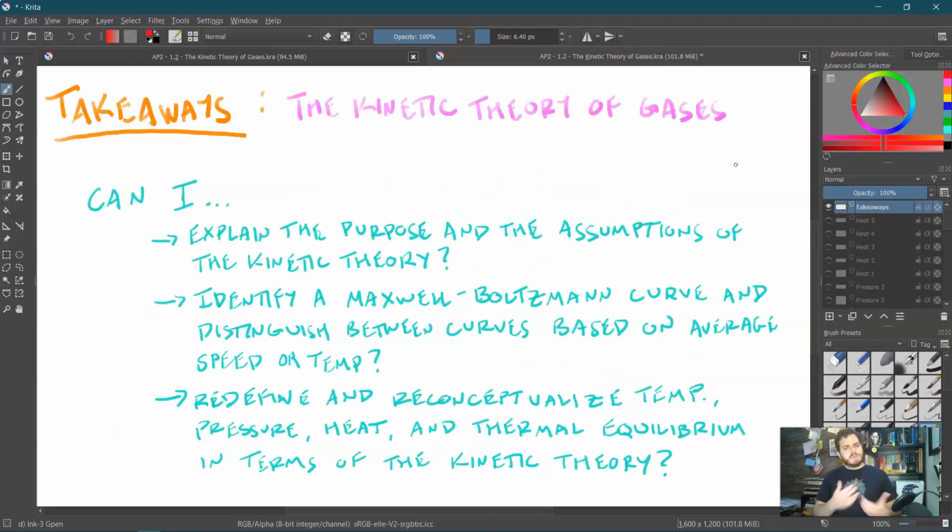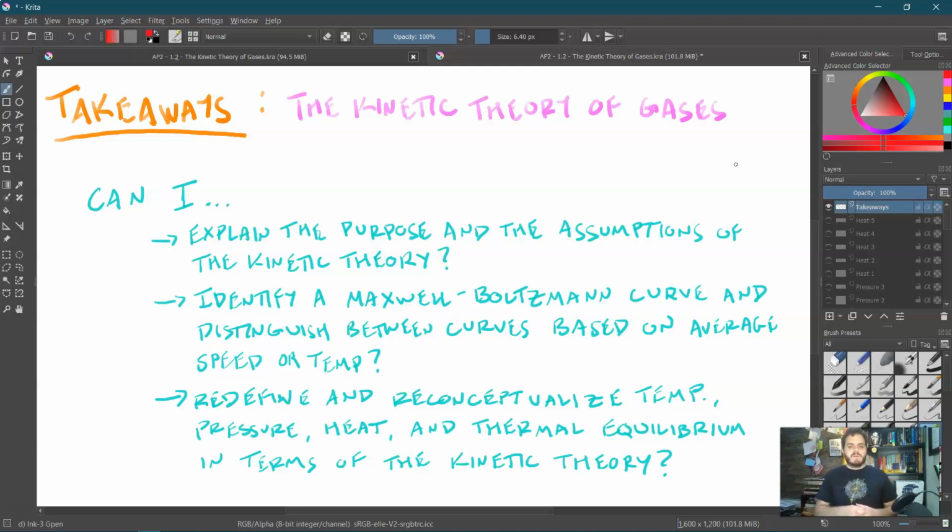So finally, what are our big takeaways for the kinetic theory of gases? One, we want to explain its purpose and the assumptions that are made by it. We want to make sure we remember those. You need to be able to identify a Maxwell-Boltzmann curve and distinguish between different curves based on the average speed, or therefore based on the temperature. And remember that the area underneath each curve is always 1, or the number of particles.